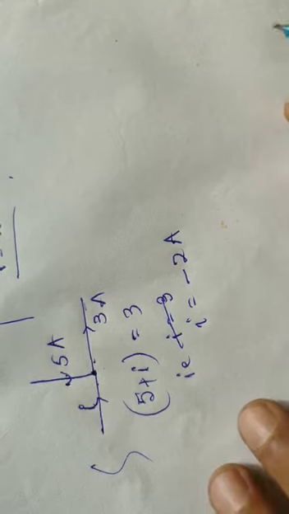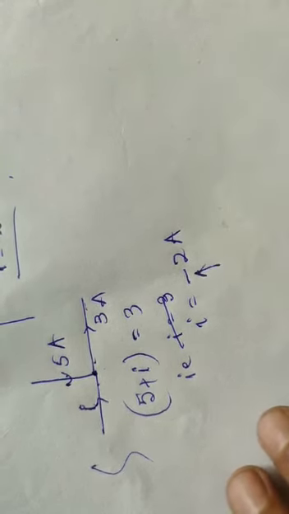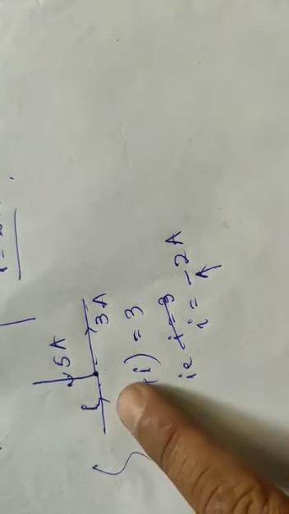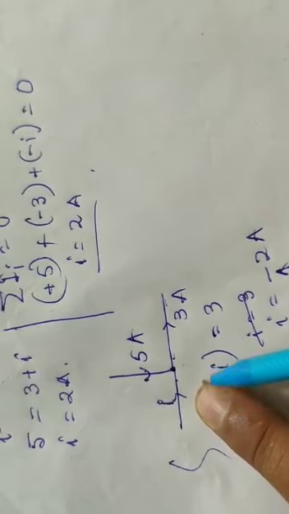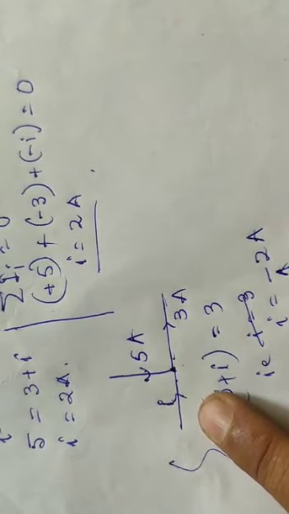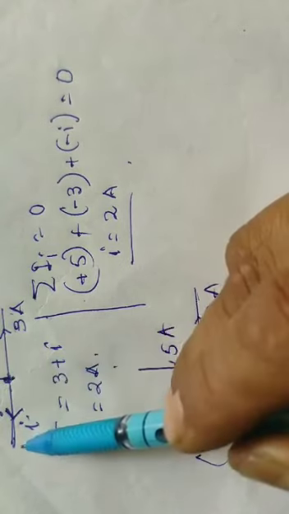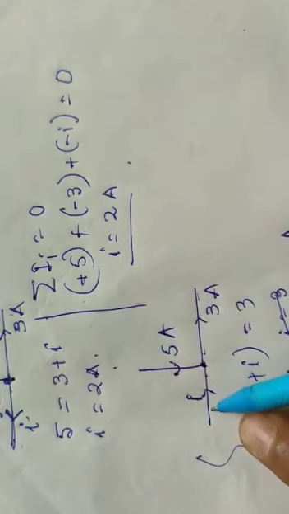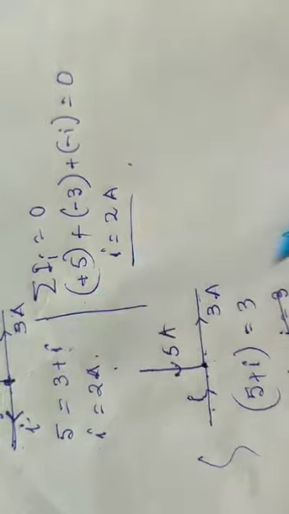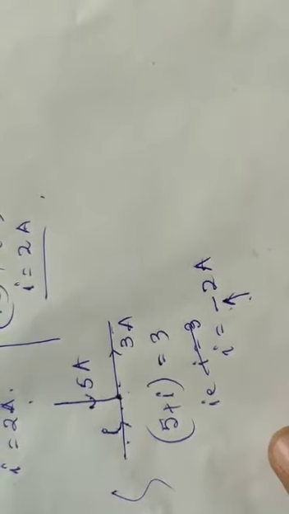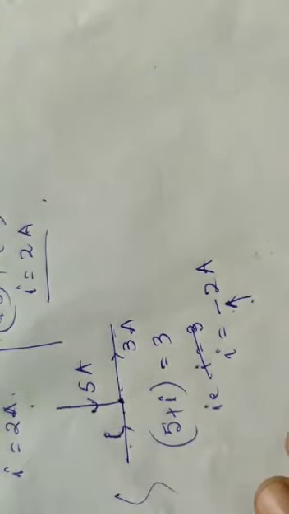So the value of current is 2. It is coming towards the junction, not going out of the junction. The negative sign simply indicates the direction of the current, and here we get the magnitude of current. So thank you.